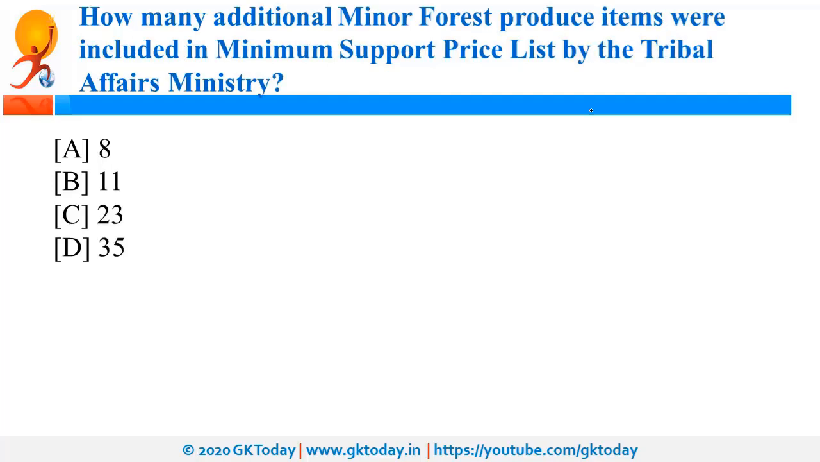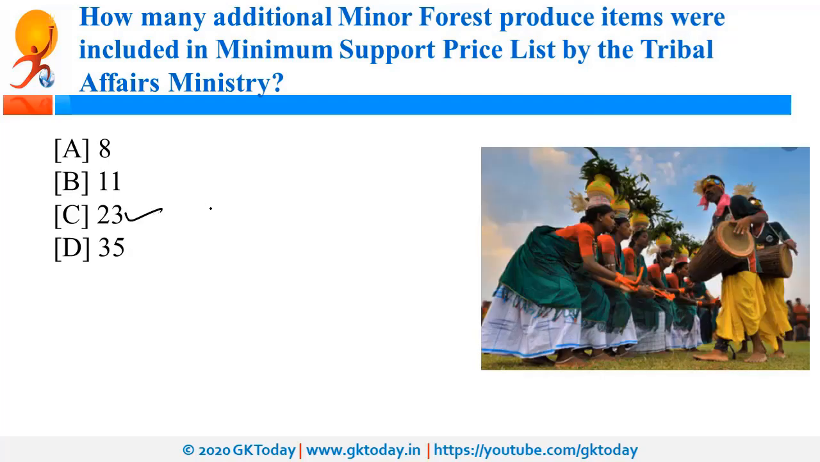How many additional minor forest produce items were included in the MSP, that is Minimum Support Price list, by the Tribal Affairs Ministry? So, MOTA, that is Ministry of Tribal Affairs, has announced inclusion of 23 additional minor forest produce items in the Minimum Support Price list. So now the total items are 73.